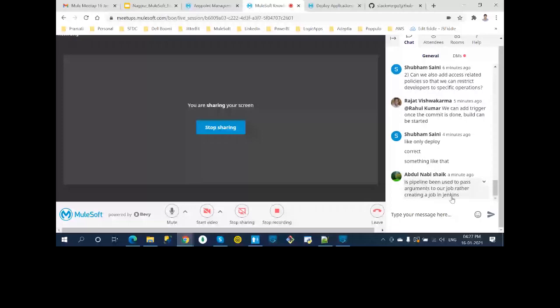A pipeline is like your, let's say right now we have freestyle kind of project, right? You can do it in phases. You can have Jenkins files, okay, and then each phase you can monitor whether test is working properly or not, whether packaging is done properly or not. So as part of one job, you can have multiple phases. There we are passing the arguments. Okay, so hope this is the answer to your question, Abdul.